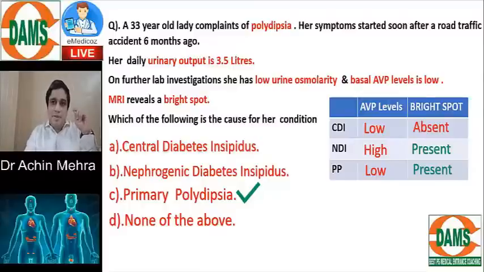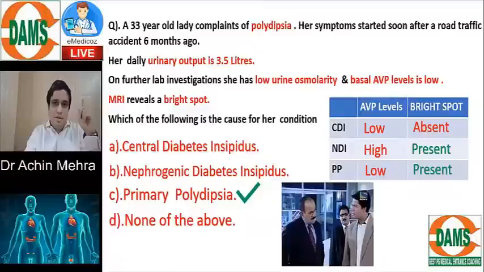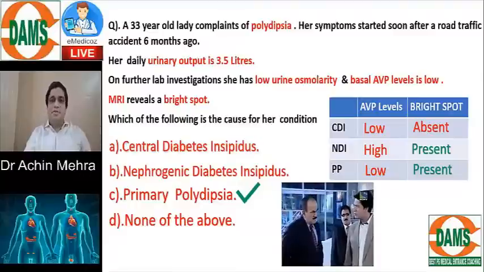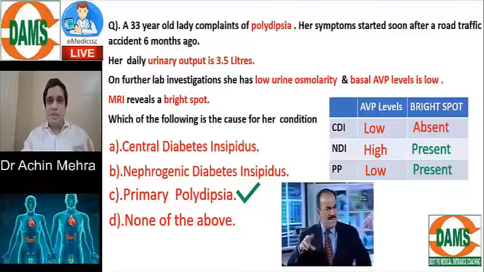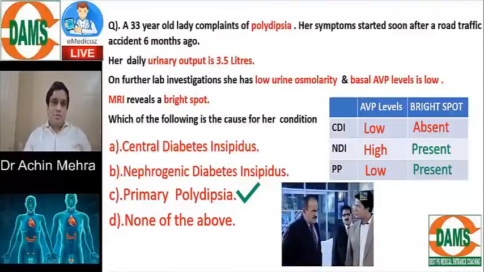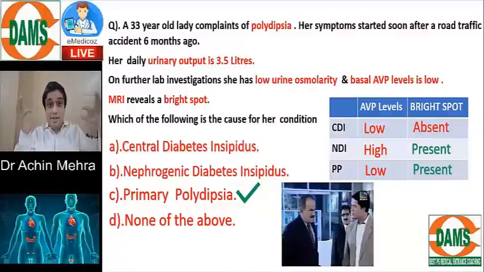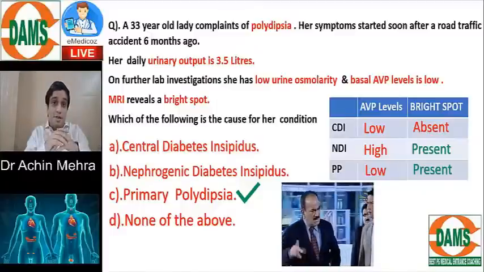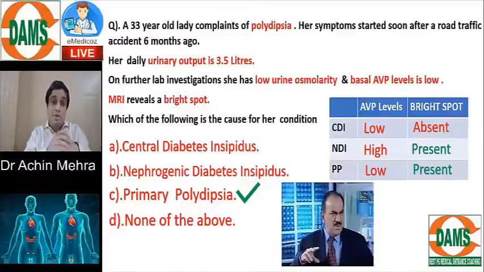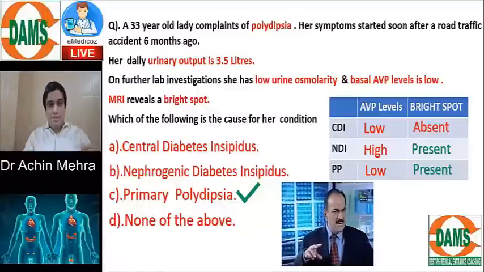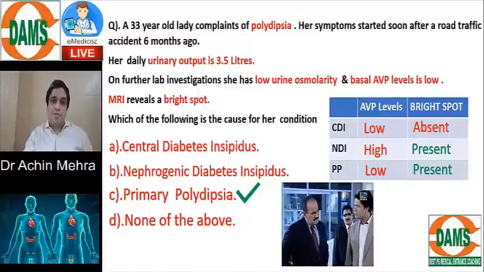But the point here is, why did it happen? Did it happen because of the road traffic accident causing head injury as a cause of primary polydipsia or something else? Let's find. Something is wrong. Just imagine a person meets with a road traffic accident. That's not a very pleasant event. Later on, the patient thinks about that whole episode and gets a lot of stress because of the trauma, and it is known as what? Post-traumatic stress disorder. Maybe to relieve the stress, the person keeps on drinking a lot of water. So this is a classical story of psychogenic polydipsia, right?